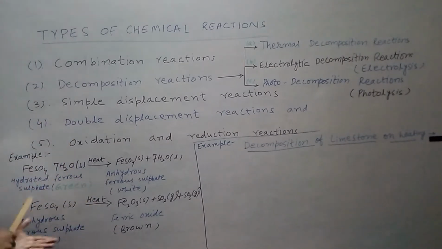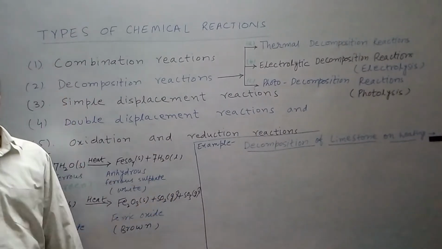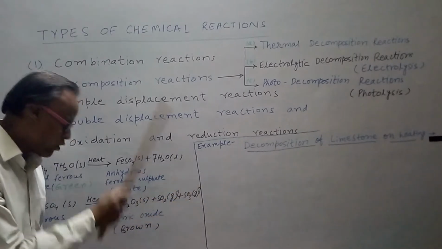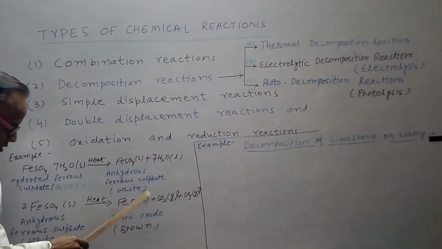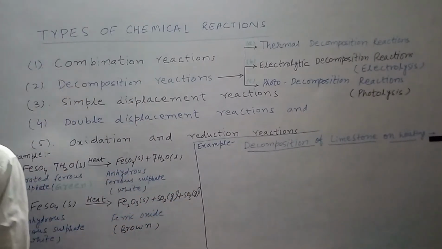Then this ferrous sulfate is converted into, or we can say decomposed into, ferric oxide Fe2O3 plus sulfur dioxide gas plus sulfur trioxide gas, and the color of ferric oxide is brown. कैसा कलर होगा इसका? Brown color. And we smell it.